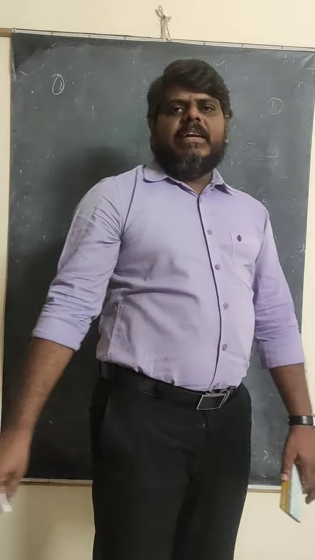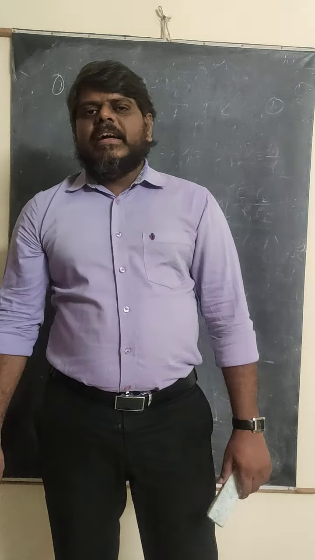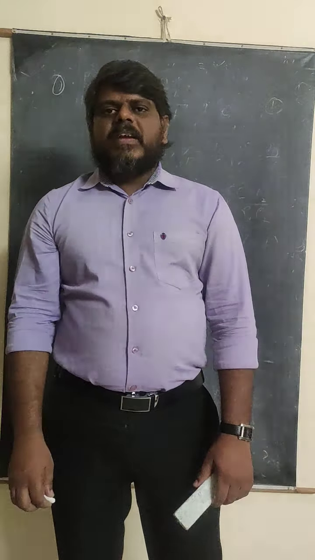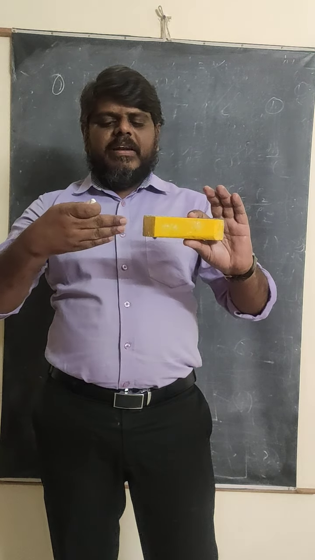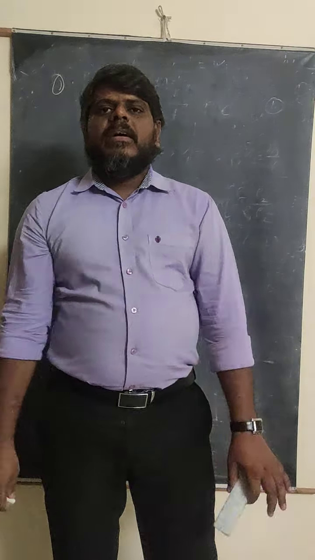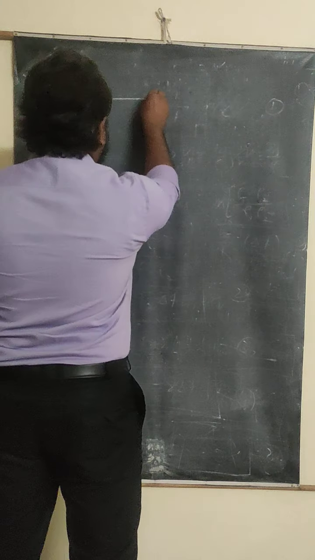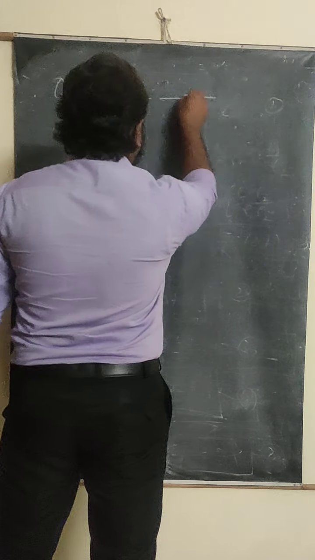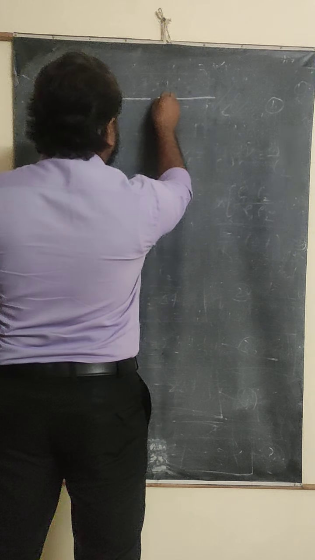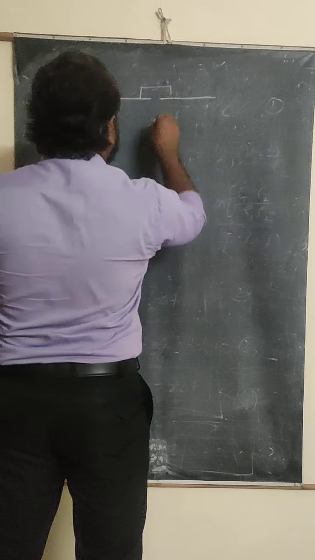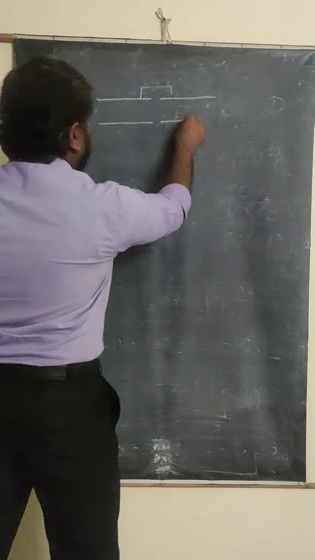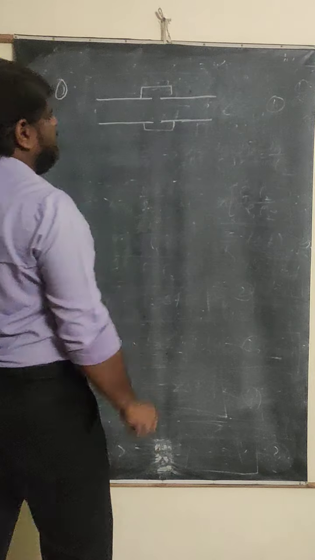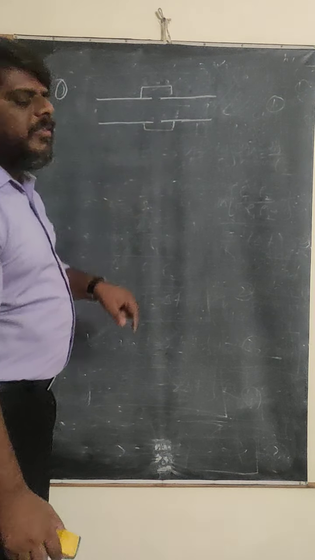Let me refer to the railway track. In the construction of the railway track, they leave some gap between two railway tracks. I think most of you have observed that. What is the reason? For example, this is one track and this is another track. When they join them, they leave some gap. After that, another track is placed here, and they leave some gap, and these are joined like this. So there is some gap left between the two rails.